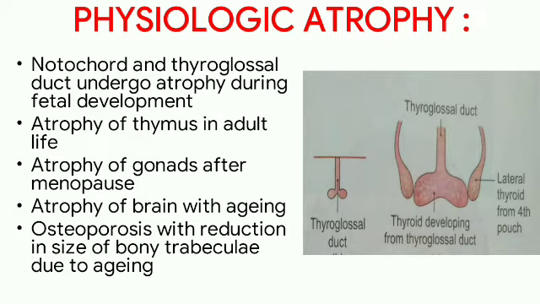First, physiologic atrophy: the notochord and thyroglossal duct undergo atrophy during fetal development. In fetal development, the thyroid gland develops from the thyroglossal duct, and the duct slowly disappears after growing. This is one example of physiologic atrophy. Others are atrophy of the thymus in adult life, atrophy of gonads after menopause, atrophy of the brain with aging, and osteoporosis with reduction in the size of bony tubercles due to aging. These are the physiologic atrophies.